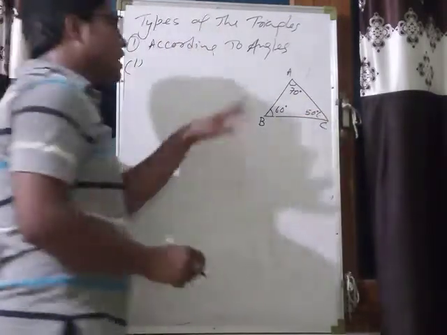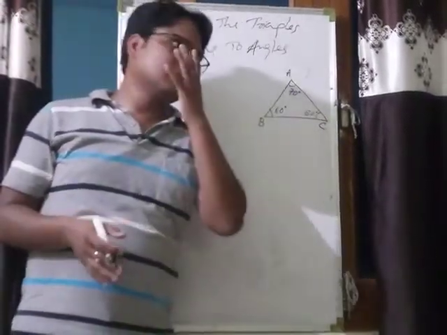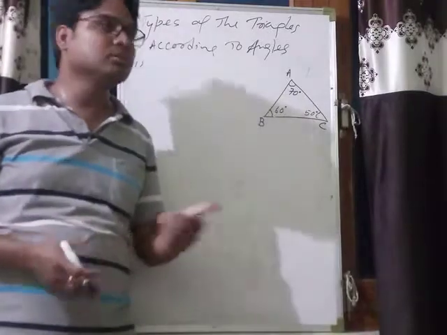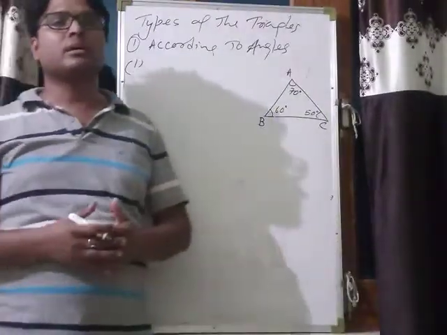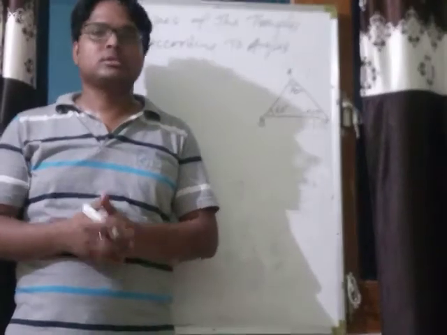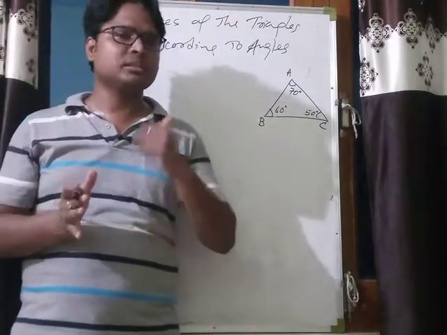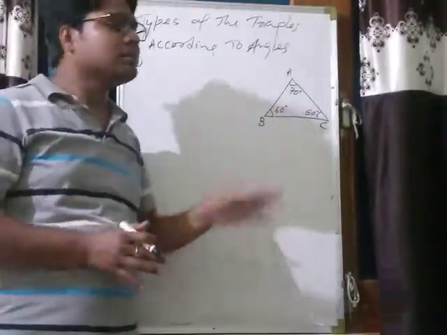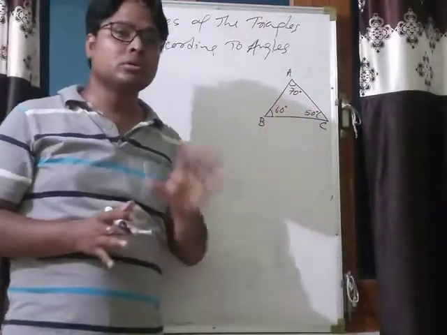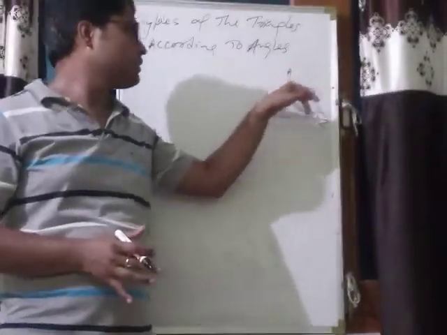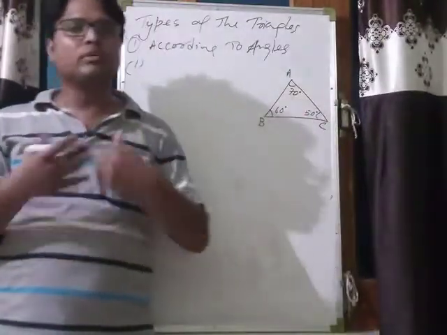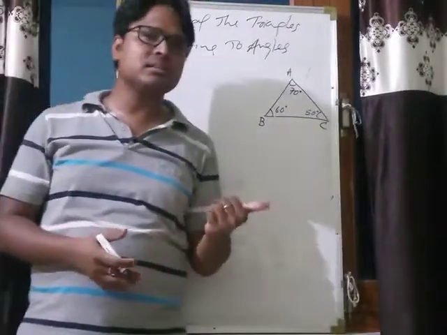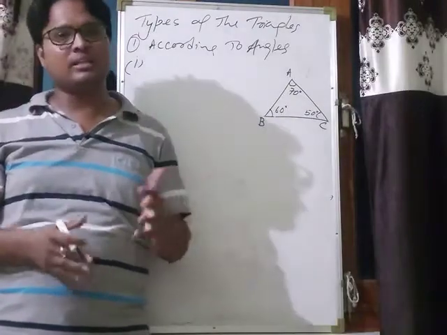So you can see its all angles are less than 90 degree. See, actually in class 7th you have read about it, and we will prove here also, that very important theorem for you, the angle sum property of triangles. Sum of all interior angles of a triangle is equal to 180 degree. That's why I have taken here three angles such that their sum is equal to 180 degree, 70 degree, 60 degree, 50 degree. Okay, so their sum will be equal to 180 degree. And you can see here all the three angles measurement is less than 90 degree and more than 0 degree. Clearly all these three angles are acute angles.